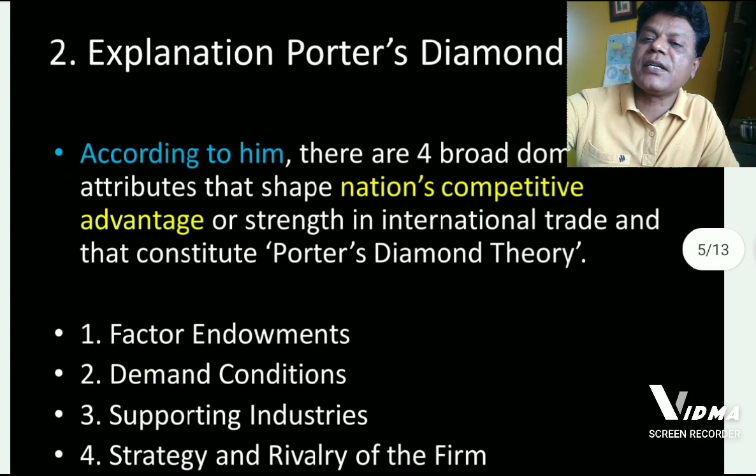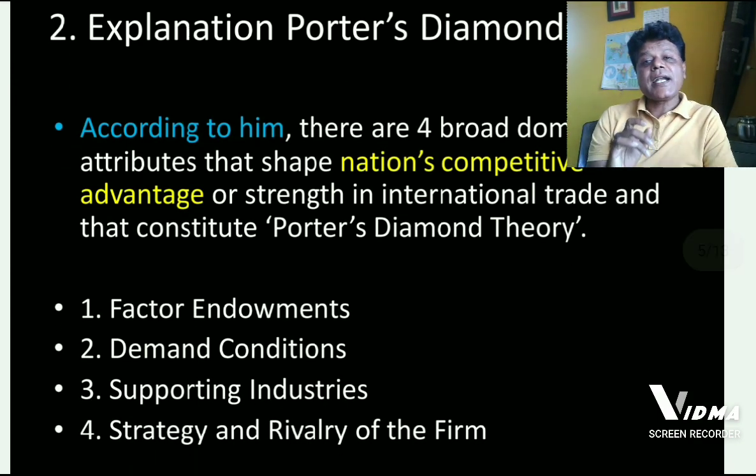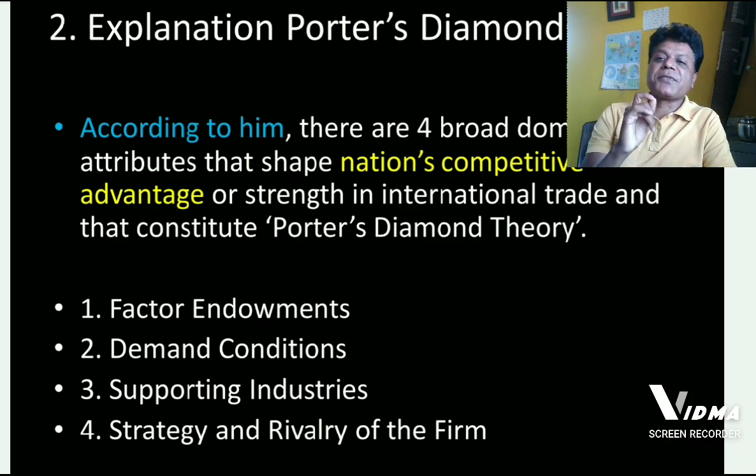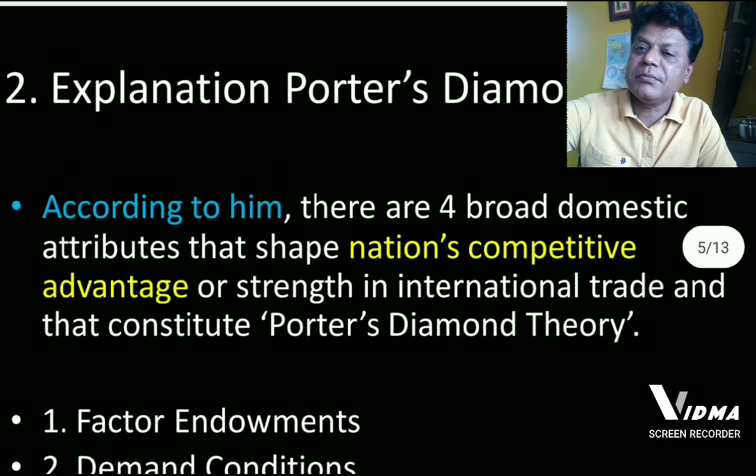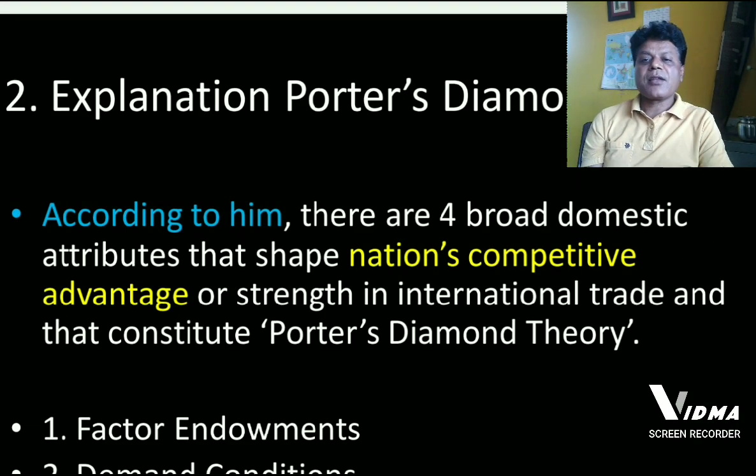there are 4 important attributes that influence the competitive advantage or spirit of the companies or firms at domestic level. According to him, there are 4 broad domestic attributes that shape a nation's competitive advantage or strength in international trade, and these 4 attributes constitute Porter's diamond theory.